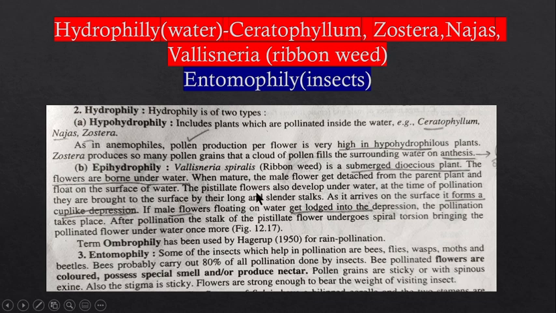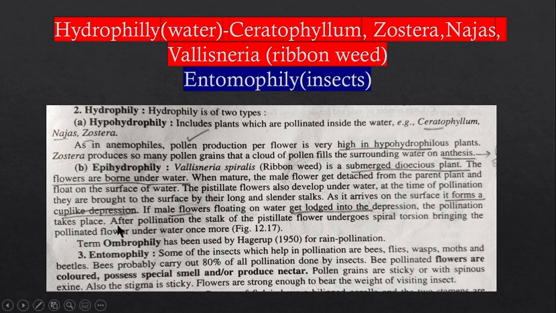In case of the female flower, or the pistillate flower, they are brought to the surface of the water through their long and cylindrical stalk, right? So they come on the surface, and when these female flowers come on the surface, they form a cup-like depression, a cup-like structure. And these male flowers, which are floating on the surface of the water, get lodged into this depression. Because they get lodged into this depression, the pollination takes place.